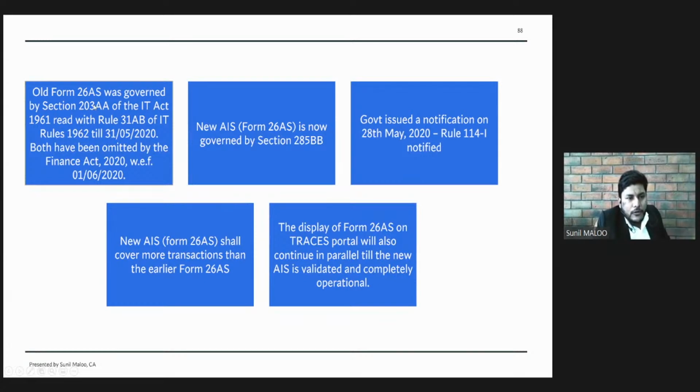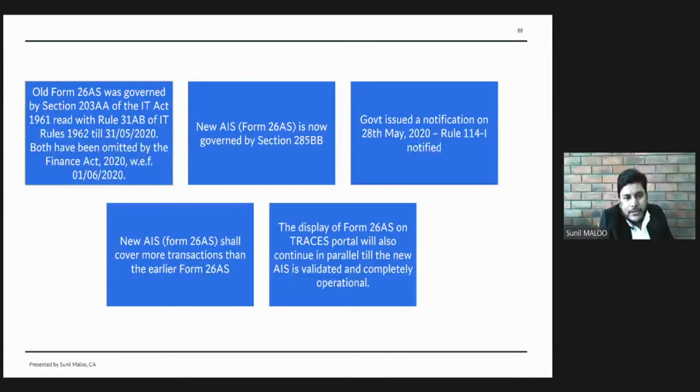Both this form and section have been omitted by Finance Act 2020 with effect from 1st of June 2020. So Finance Act 2020 made an amendment whereby the section under which the 26AS was issued itself is omitted. The rule 31AB under which the form of 26AS was given was also omitted by Finance Act 2020.